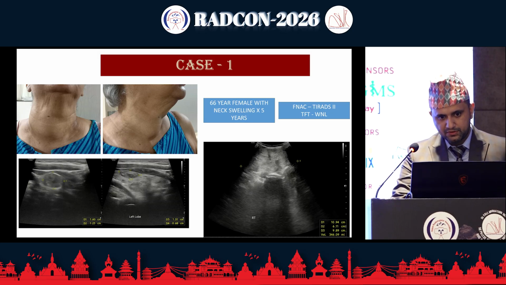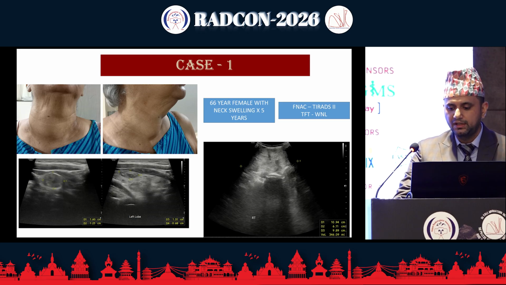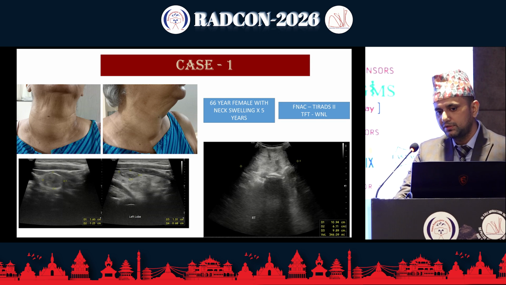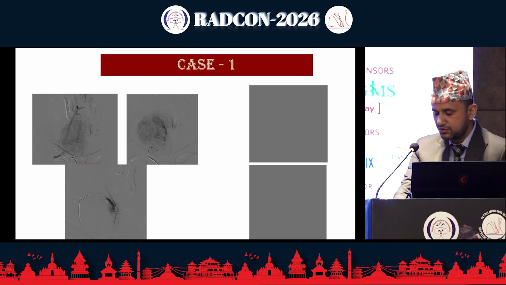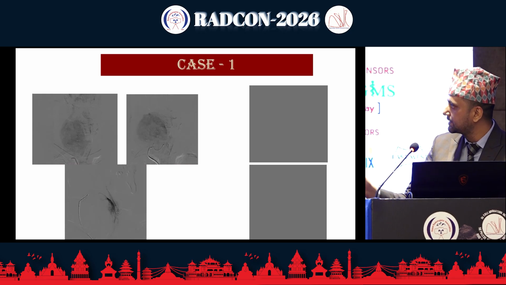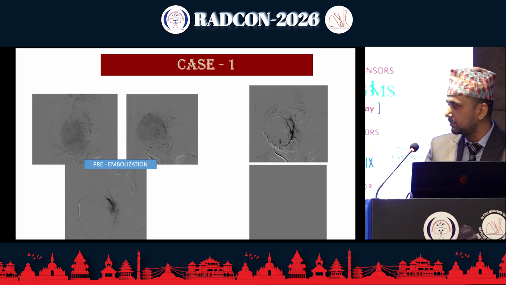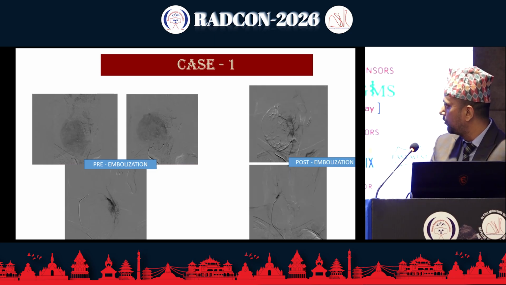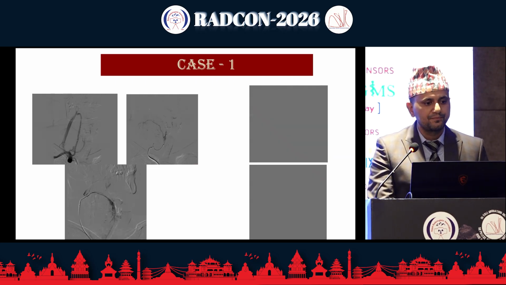So talking about the cases, there was a 66-year-old female with neck swelling for 5 years. FNAC showed Bethesda 2, and TFT was normal. This was pre-procedure, and this is the ultrasound of the patient. We can see on the left-hand side, this is the left lobe. There are a few smaller nodules with relatively normal volume of the left lobe. However, on the right side, there are multiple nodules with a large volume of the right lobe of the thyroid. We can see 346 ml prior to embolization.